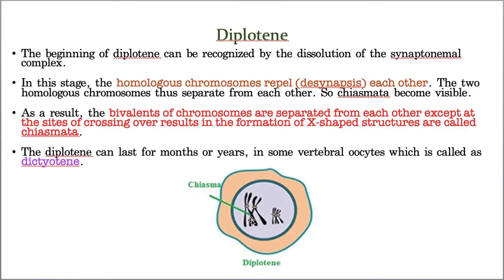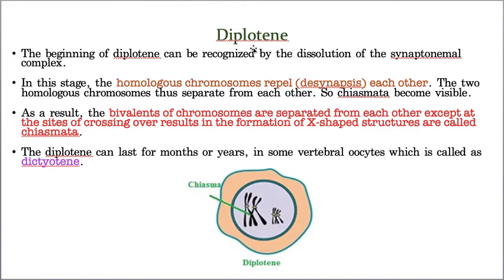Now you understood? A very small, quick recap. In diplotene, the chromosomes start repelling, that means start detaching by dissolving the synaptonemal complex, and this process is called desynapsis. Point number one, they start repelling, but except at the point of the crossing over, because they are still connected at the point of the crossing over. That's why it results in the formation of X-shaped chromosomes, and this point is called chiasma. And the formation of X-shaped chromosomes, that means chiasma, is a characteristic property of diplotene.